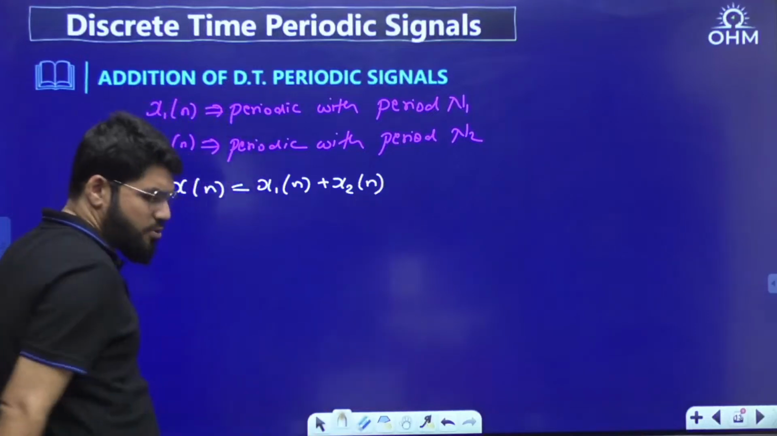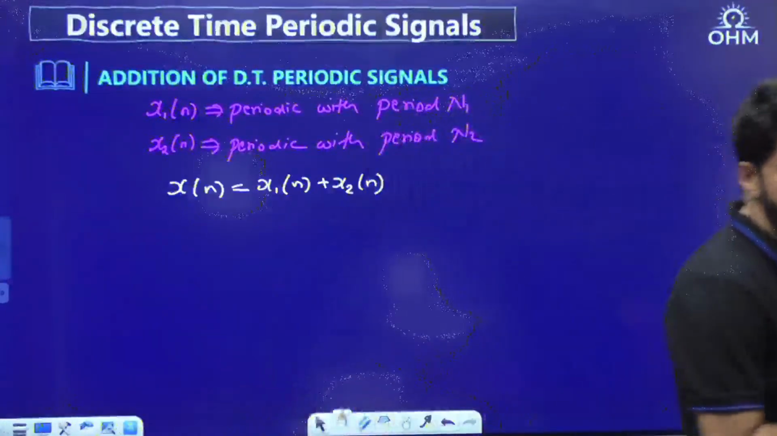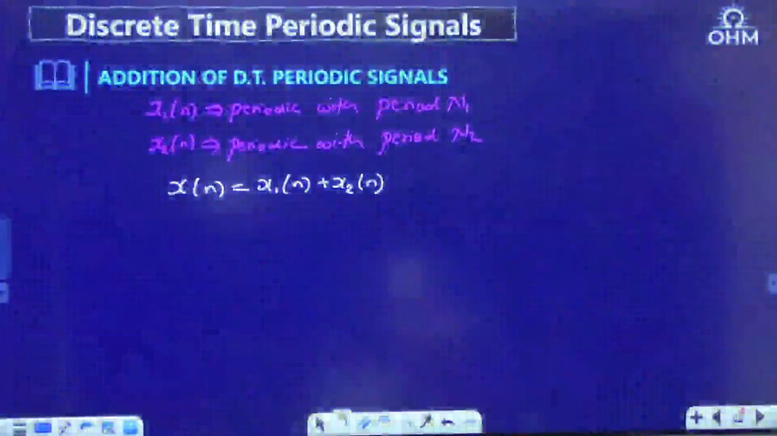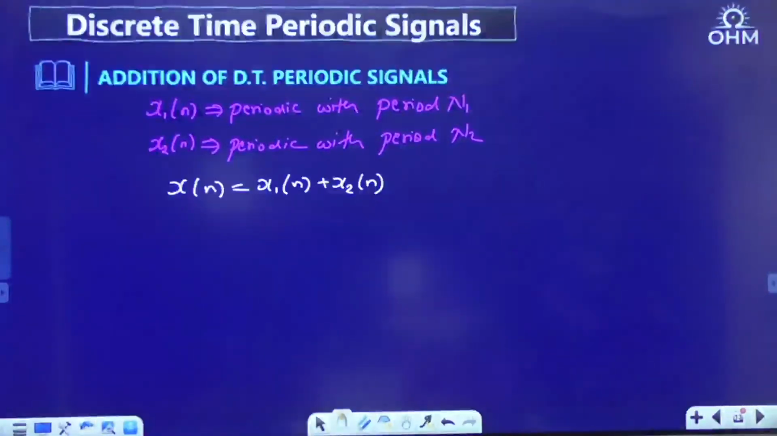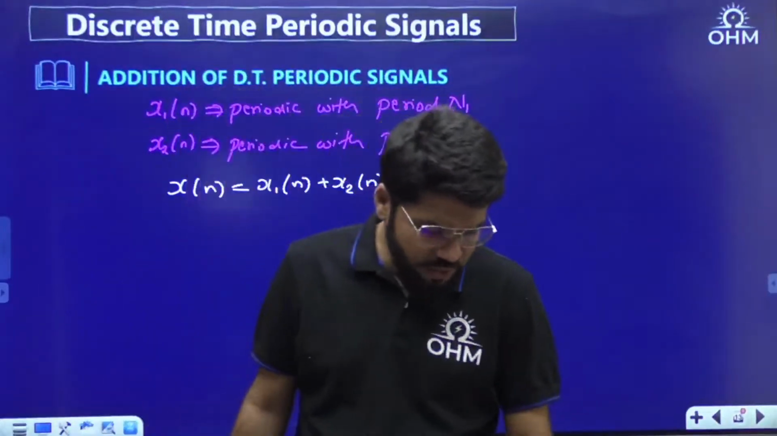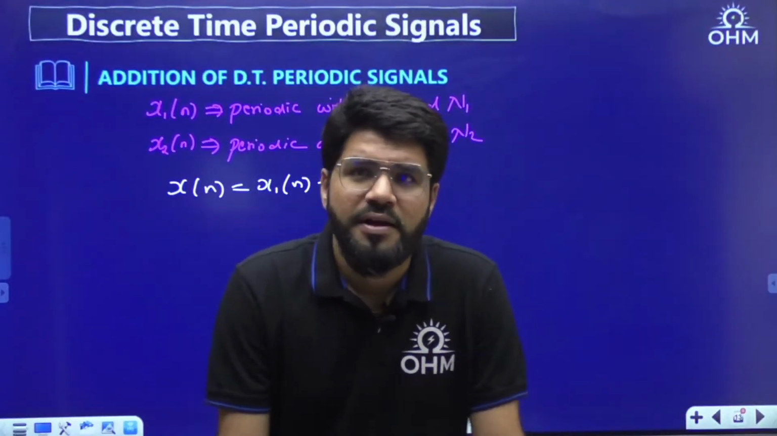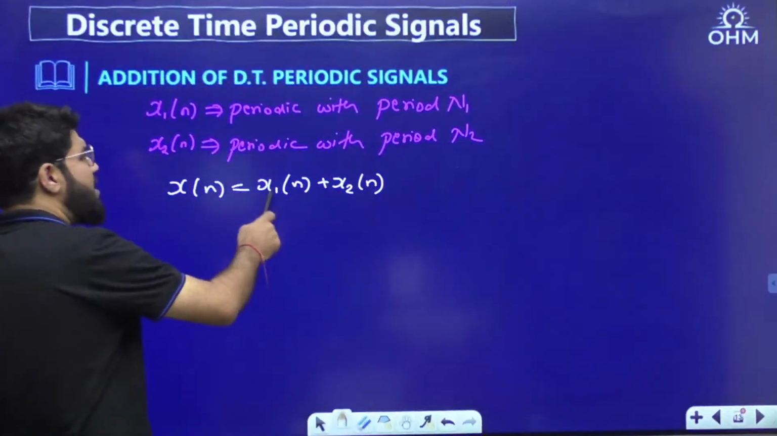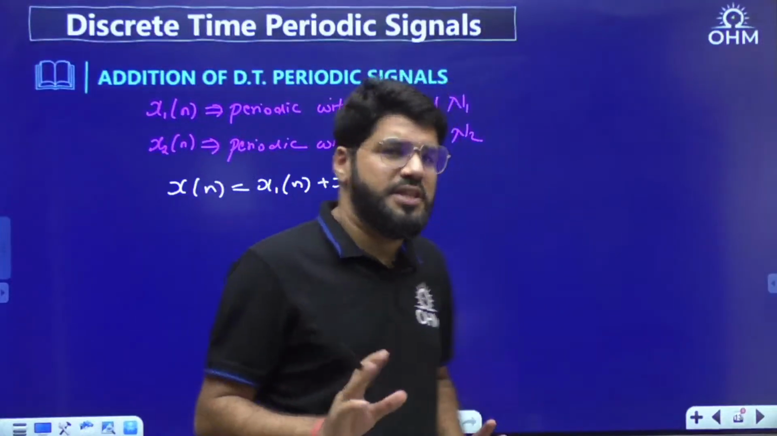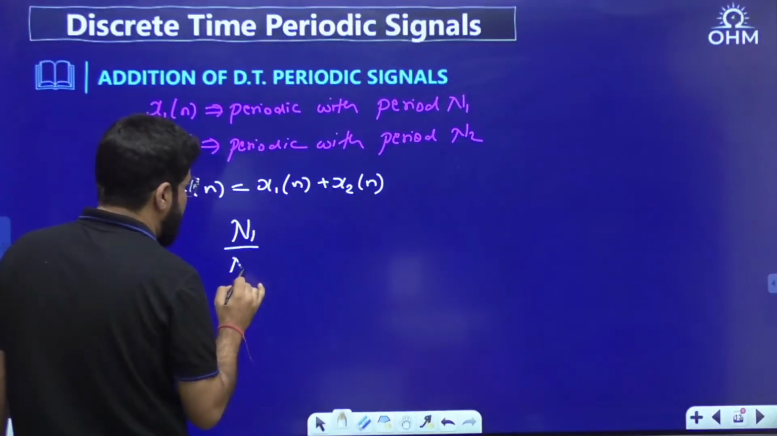Now last class we clearly derived why that ratio is coming. You can refer to the last class, why the T1 upon T2 condition is coming, why it is important. So x[n] is equal to x1[n] plus x2[n]. Now the same derivation, same logic says that the addition of these two signals will be periodic if N1 by N2 is a rational number.